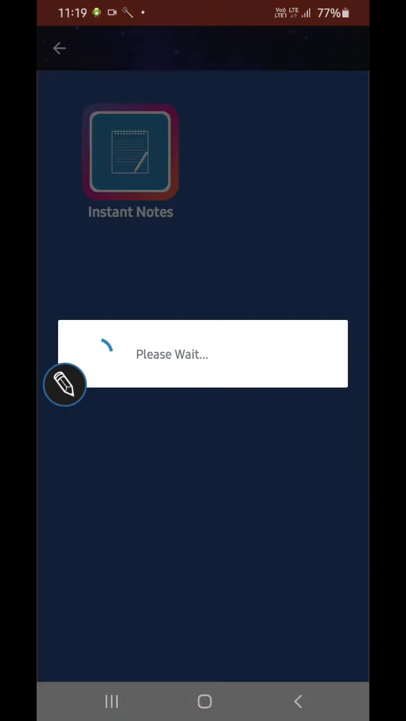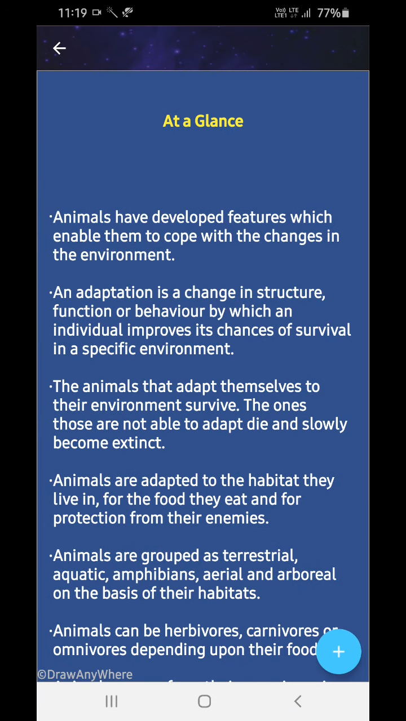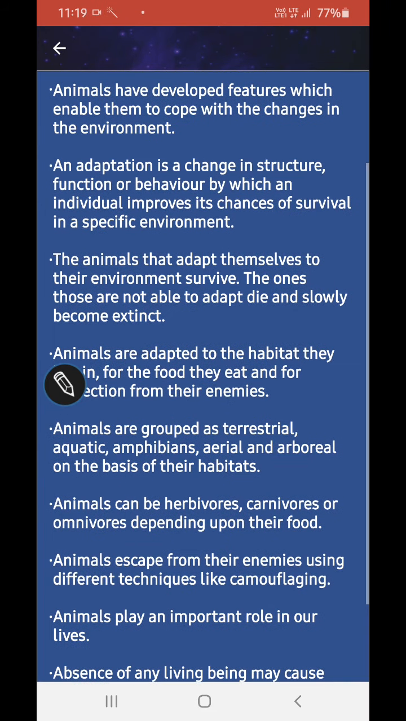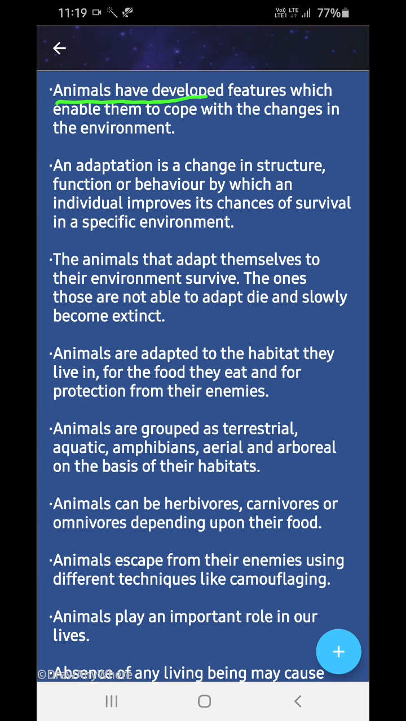Okay, at a glance, instant notes. Animals have developed features which enable them to cope with the changes in the environment. They have developed different features to cope with and change their environment.